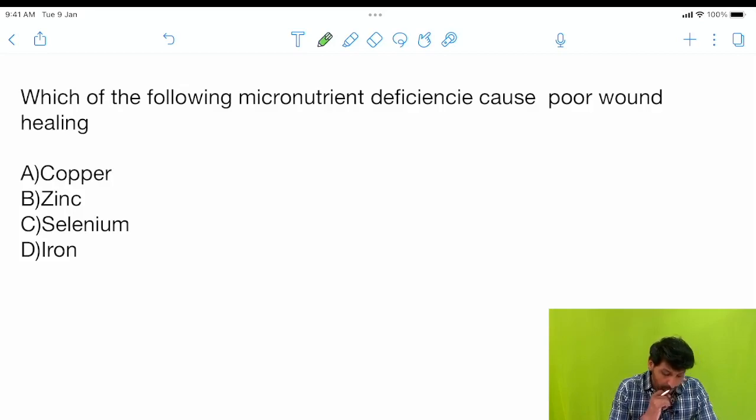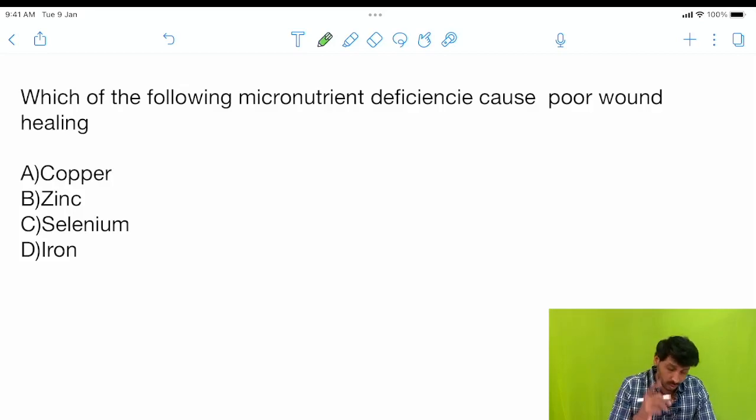Now another question: which of the following micronutrient deficiencies causes poor wound healing? Again, a vitamin-based question. We have already learnt that wound healing requires collagen, and collagen synthesis requires vitamin C, right? But here it is not a vitamin, it is a micronutrient, a mineral.